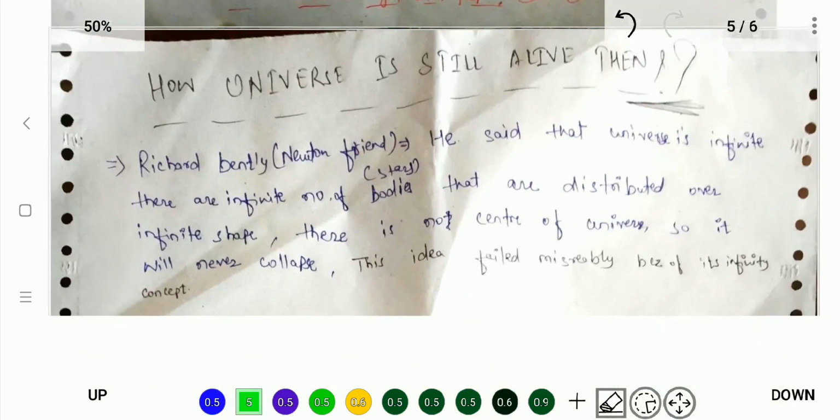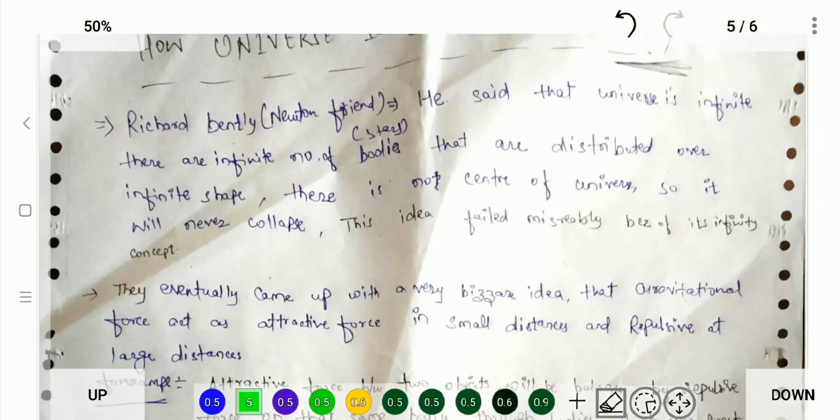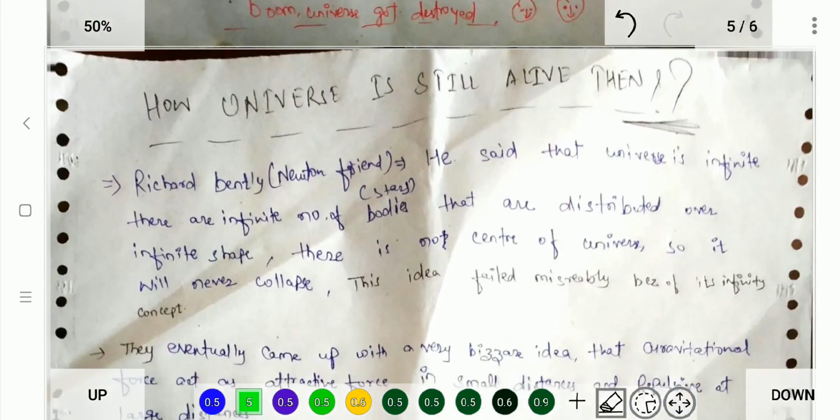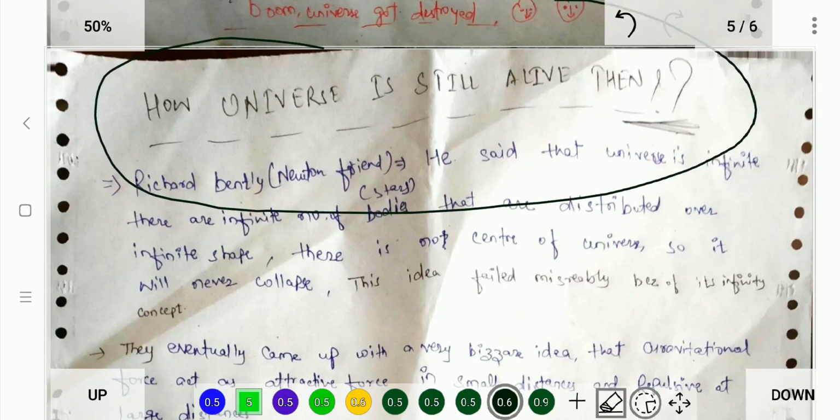So how is this a big problem? How do we manage to solve that? How is the universe still alive? How?